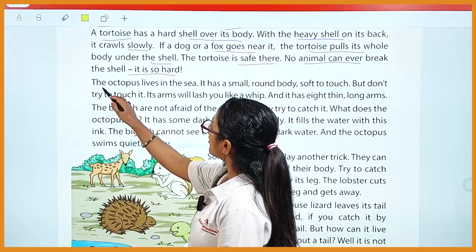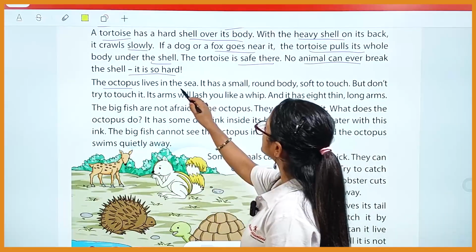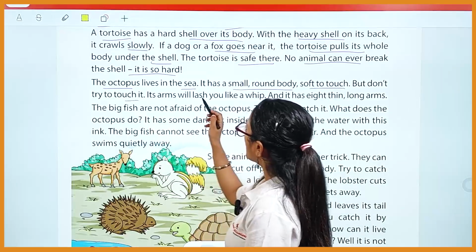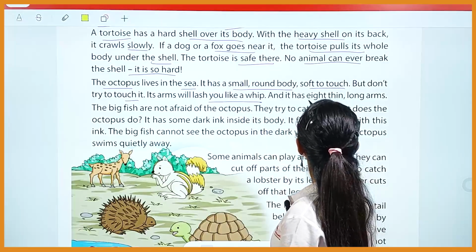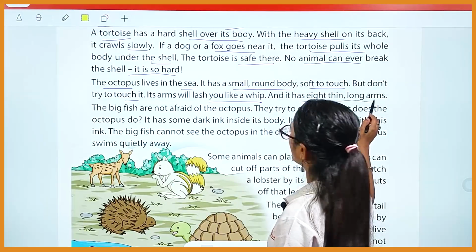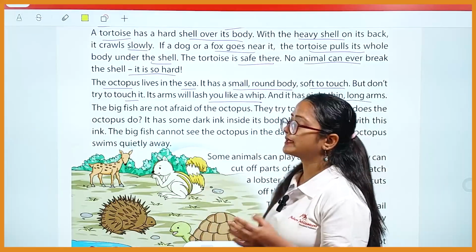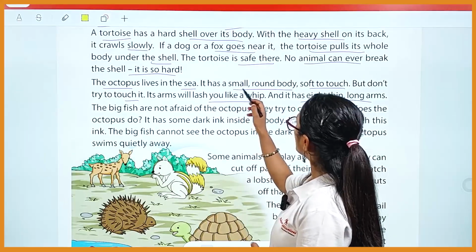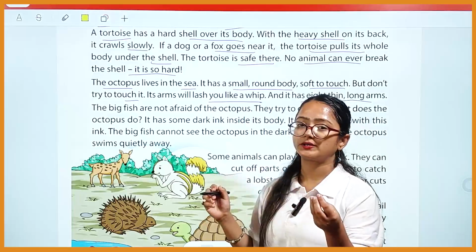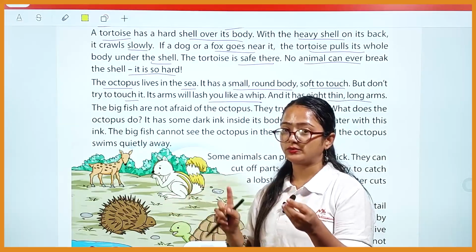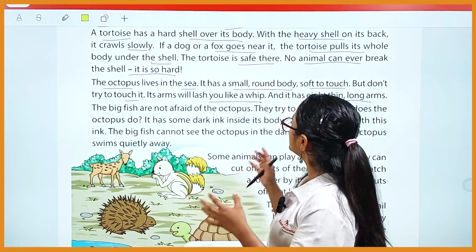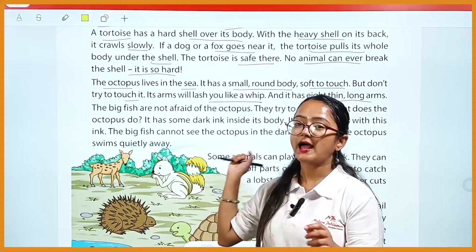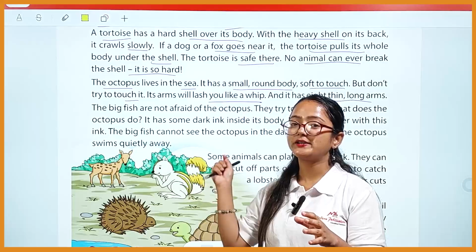Next, the next one is the octopus. The octopus lives in the sea. It has a small round body, soft to touch, but don't try to touch it. Its arms will lash you like a whip, and it has eight thin long arms. Okay, so basically, student, the octopus lives in the sea only. They have a small round body, which is very soft to touch. And if you try to touch them, don't, because they have eight long, thin arms, and these arms will lash you like a whip. Okay, so they just beat you like a whip.